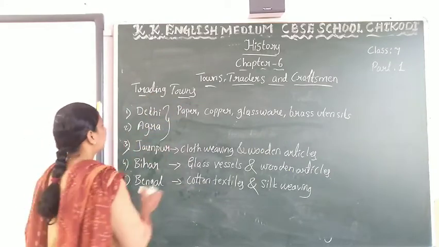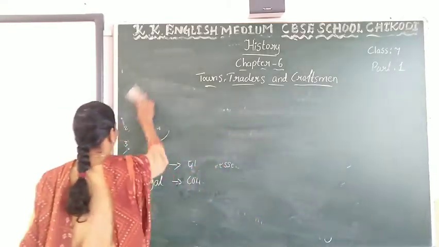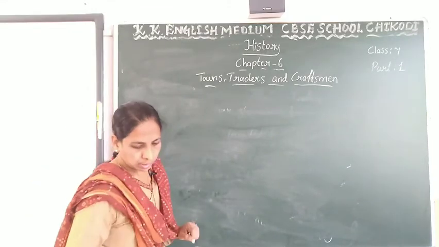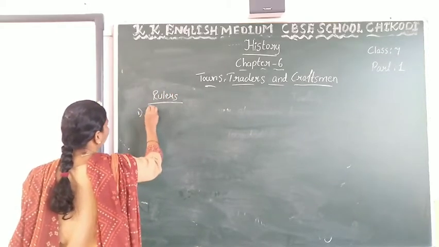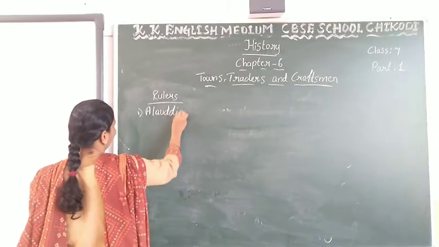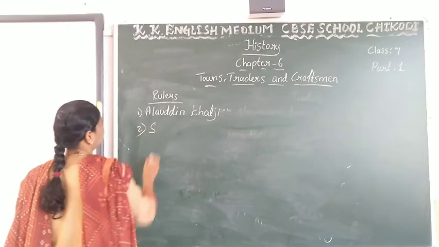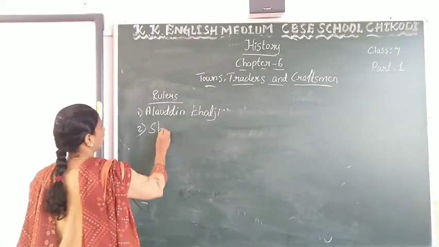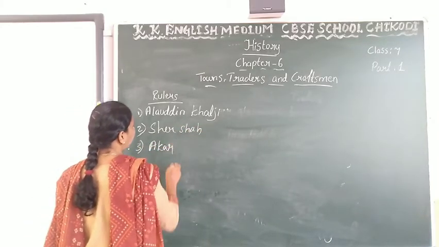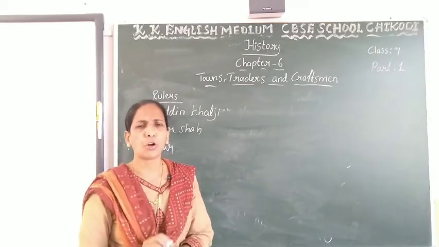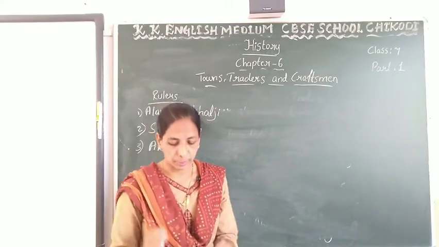Some rulers like Alauddin Khilji, Sher Shah and Akbar paid a lot of attention to the construction of roads and security for merchants.